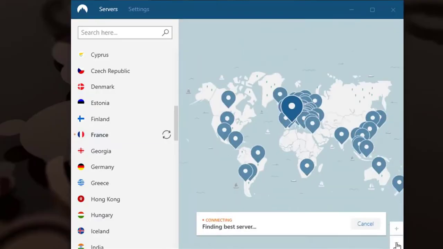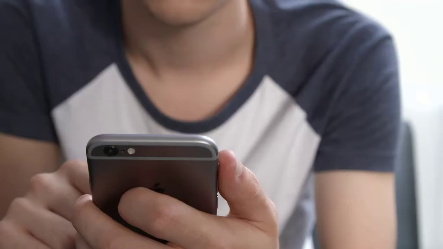NordVPN gives you a minimum 2-year subscription, which is very useful.